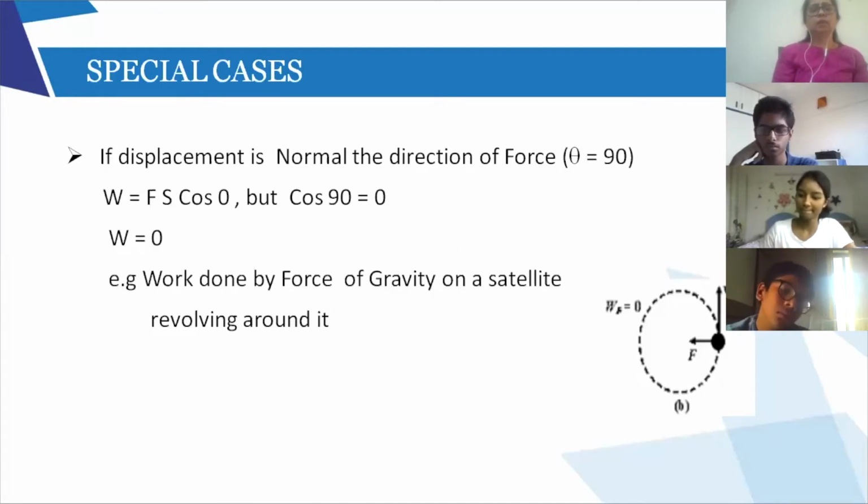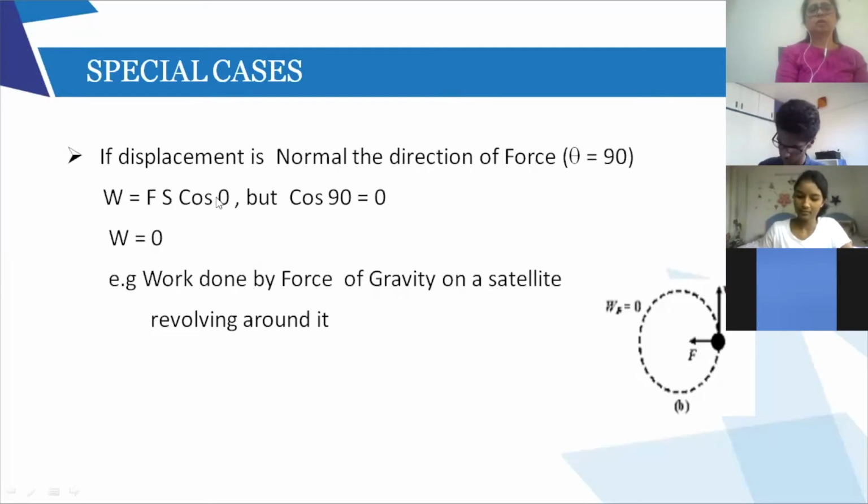So now W equals F s cos theta. Sorry, here it is cos 90. But since cos 90 is 0, W will be equal to 0, because cos 90 is 0. And which is the best example? Whenever you are asked for examples, children, please quote the examples that I am giving. Work done by the force of gravity on a satellite revolving around the earth.